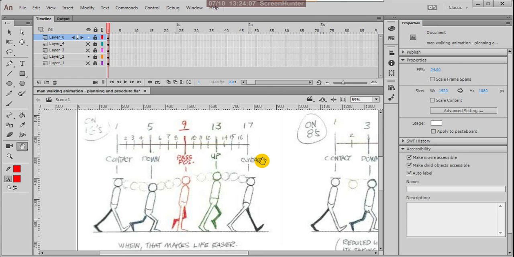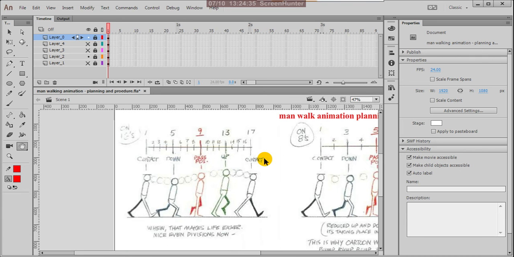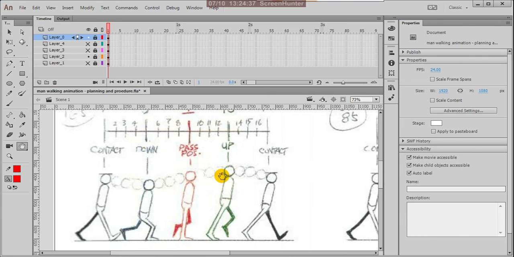And 32 frames, 24, 25 up to 32. So in 1 second he'll take 1 step and a few more frames. That means very leisurely, very naturally, he'll walk. That is a very realistic walk.